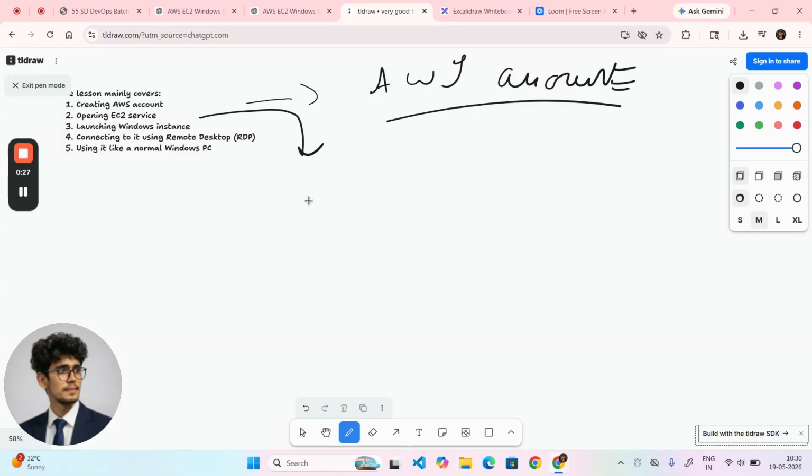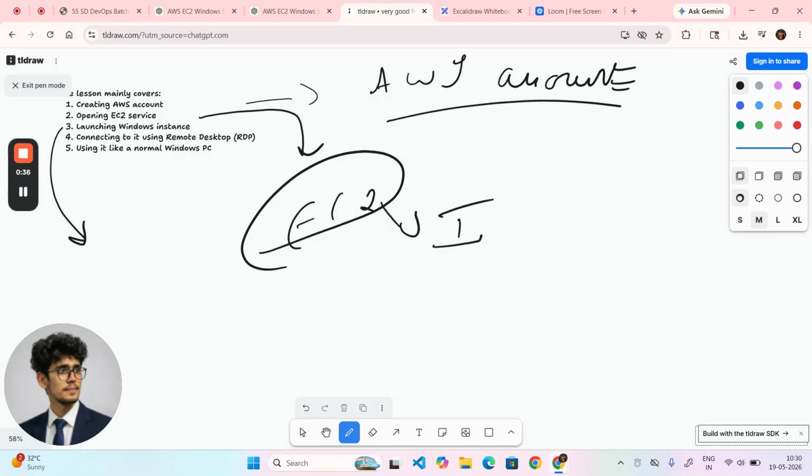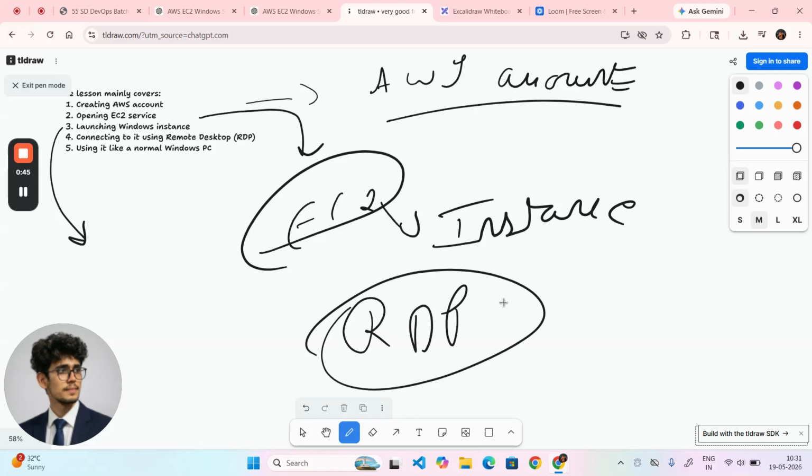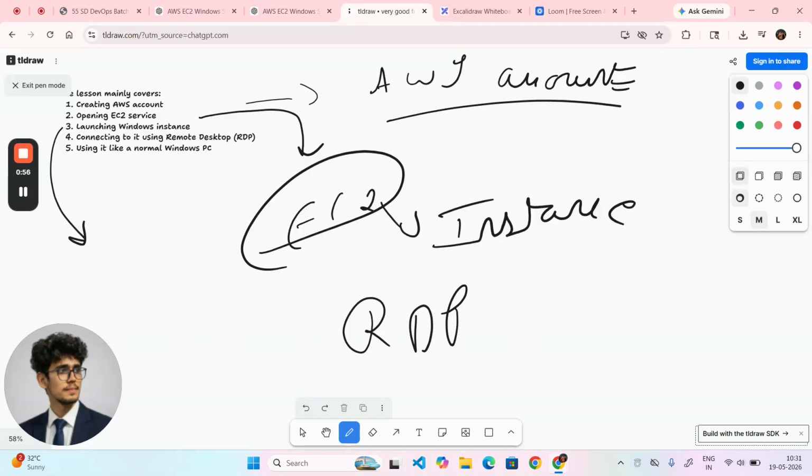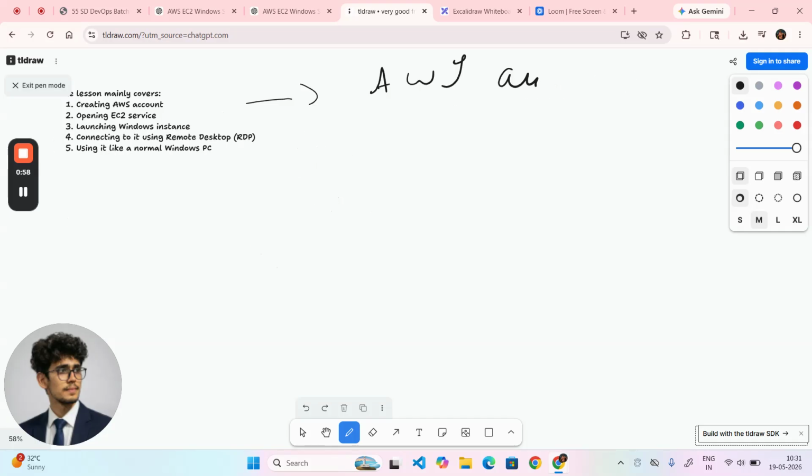Then how to create the EC2 instance, that is the major thing. How we are going to launch this instance, and after launching, how we are going to connect to this instance with RDP, remote desktop protocol. So guys, you can use it like a normal Windows PC. These are the topics we need to cover. Now we are going to start with the first thing, EC2 instance.